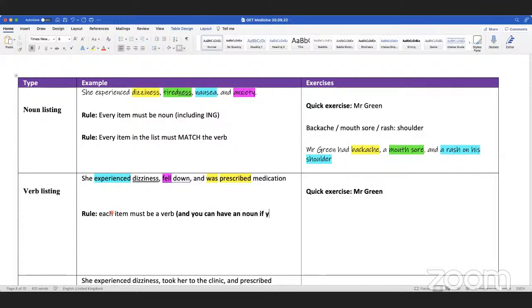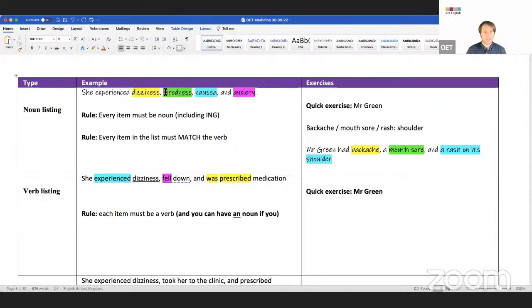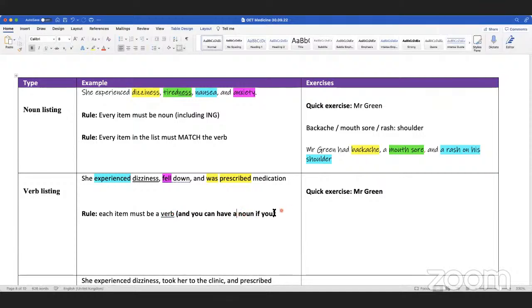It's just like with noun listing. Look, I can put an adjective here if I want. She experienced bad dizziness. This is an adjective, but it's just describing the noun here. Okay? So each item must be a verb, and you can have a noun if you want. Does that make sense?